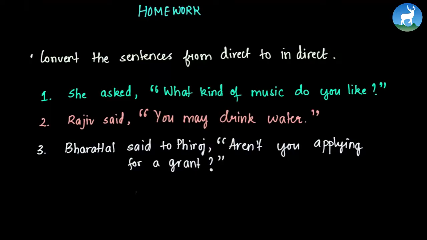And with this, we've come to the end of our class today. The homework for today's class is to convert the sentences from direct to indirect speech. So these are the 3 questions you need to solve as your homework. The first one is, she asked, "What kind of music do you like?" So this is a pretty simple question. Next we have, Rajiv said, "You may drink water." Now remember to change may to might. And finally we have Bharatlal said to Firoz, "Aren't you applying for a grant?" I believe this will be easy for you as we've discussed similar type of questions in our class today.